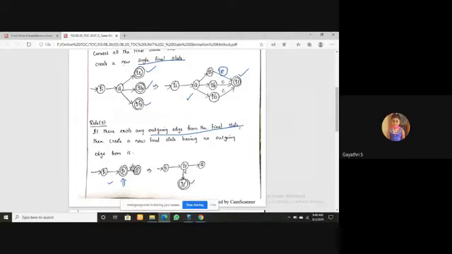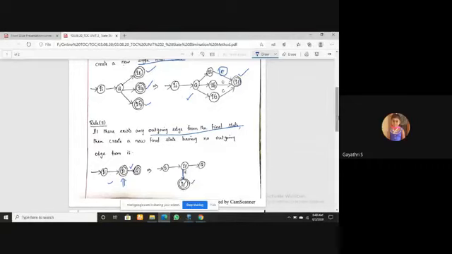Since here QF, which is in the given automata, is the final state, this final state has an outgoing edge, right? So in the conversion, first I have to create a new final state. This is QF dash. Then connect with epsilon.